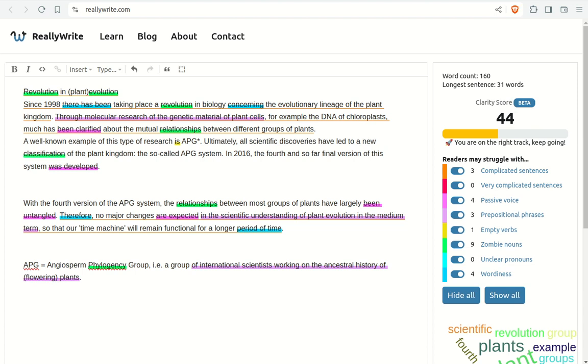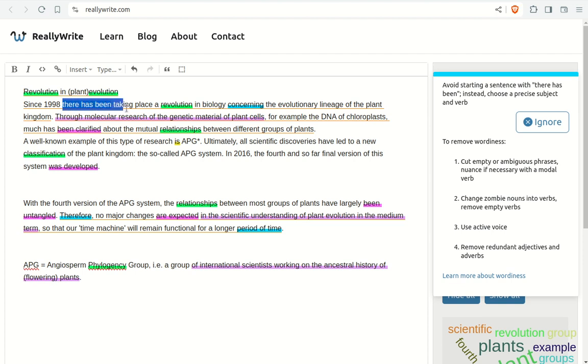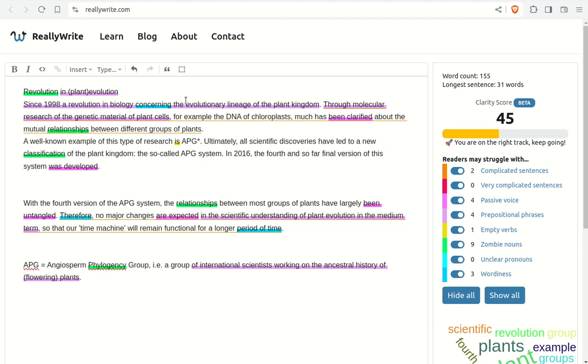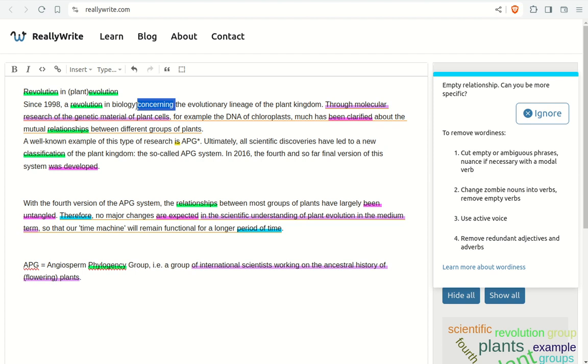But then I see some wordiness at the beginning of the sentence. There has been taking place a revolution in biology concerning, okay, more wordiness that doesn't show me a clear relationship, the evolutionary lineage of the plant kingdom. If I use the techniques that I know of to reduce wordiness and to make sentences and structures clear, I'm going to remove the wordiness here, taking place. Empty verb, wordiness. I'm going to remove this and try to find a clearer relationship.